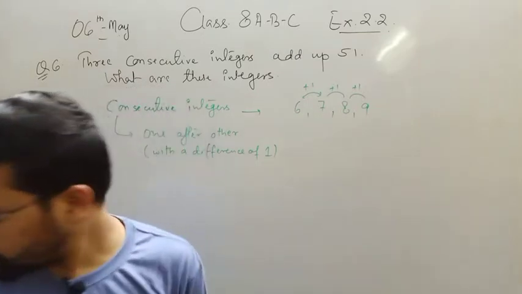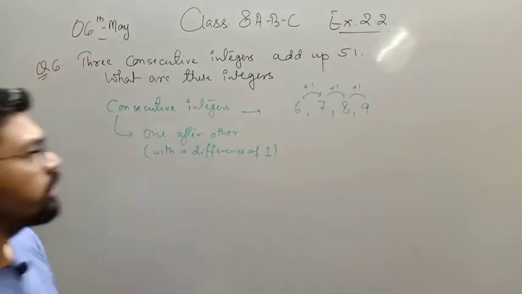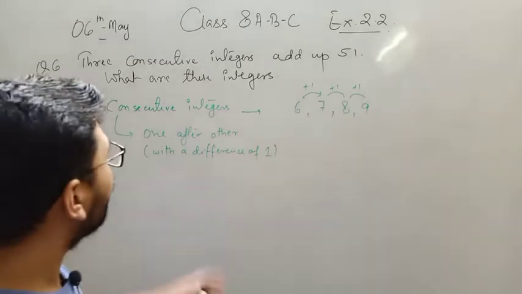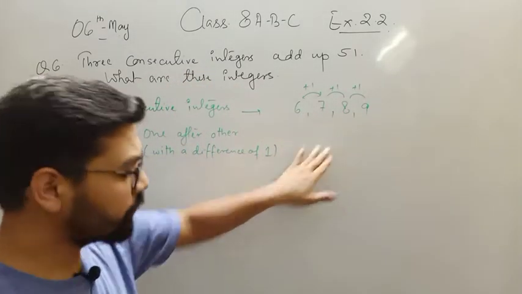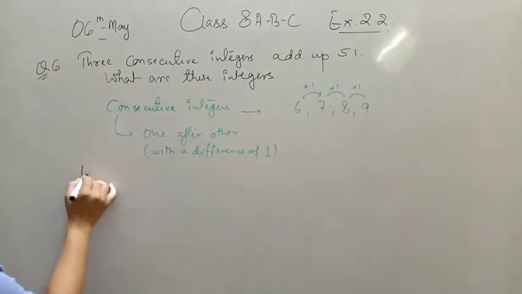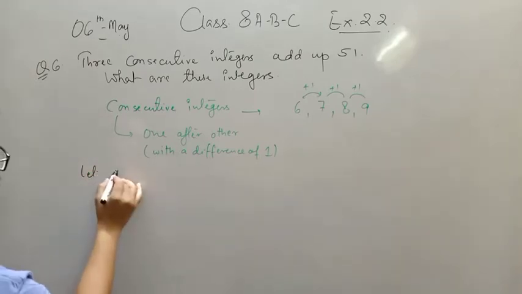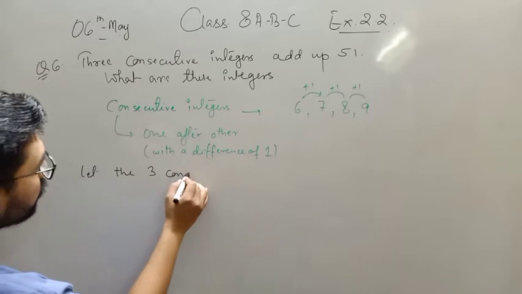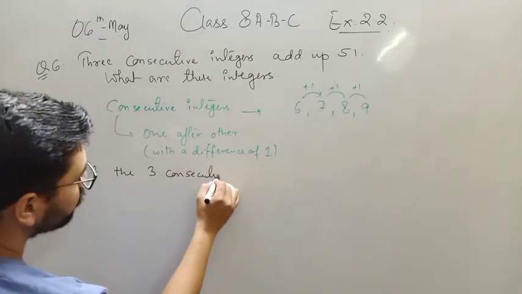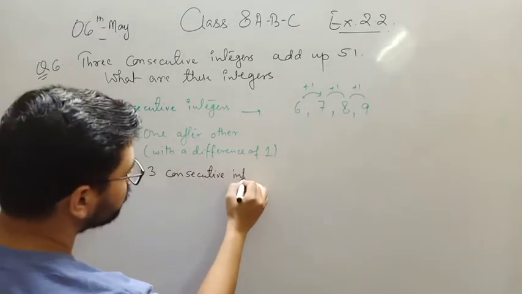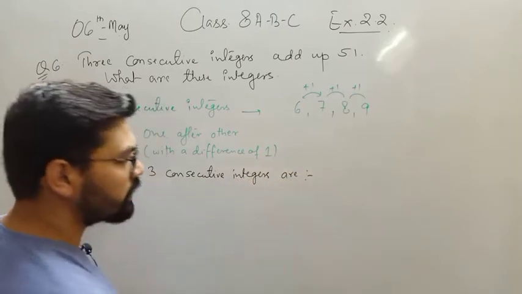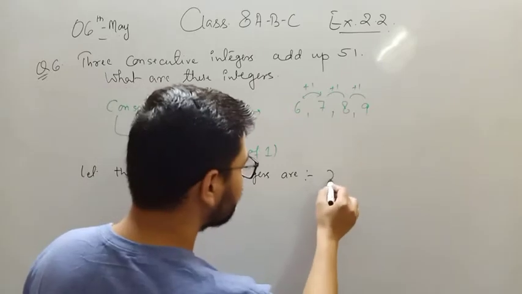Now in the question, I don't know what these integers are. So let the three consecutive integers be, beta, let's say the first integer is x.